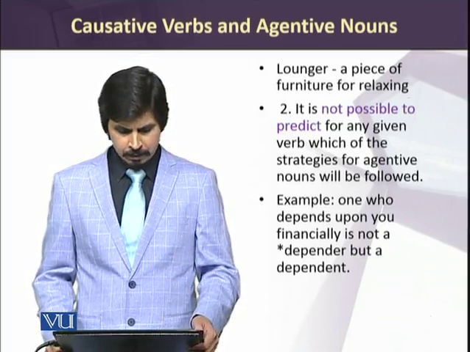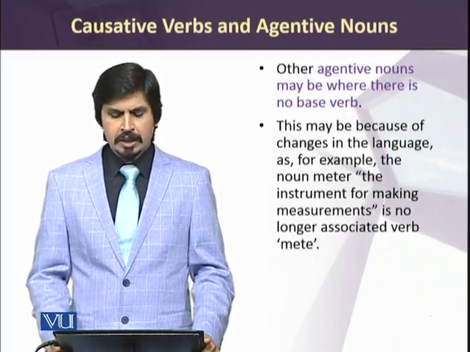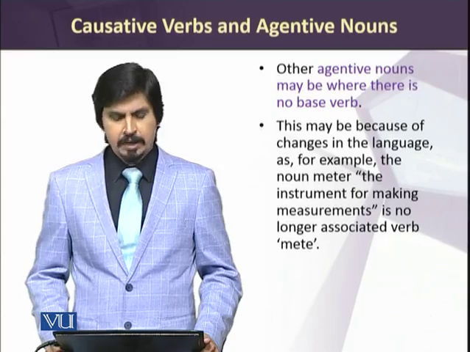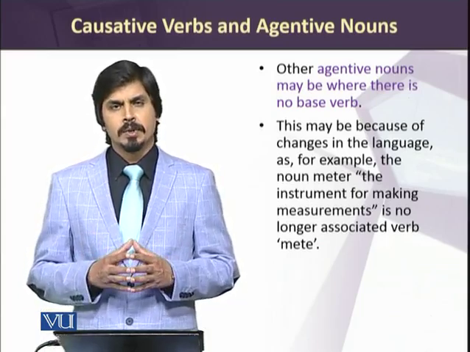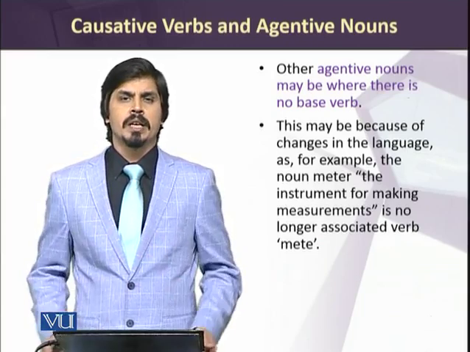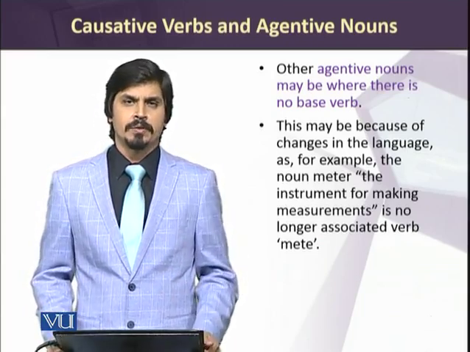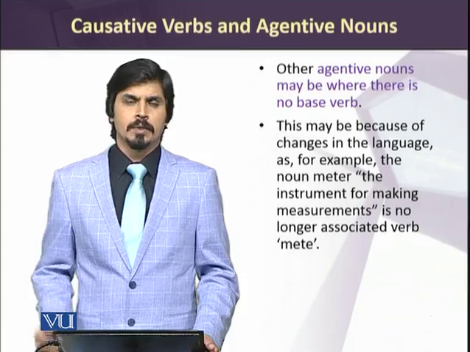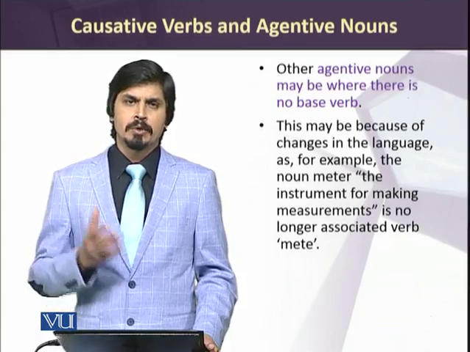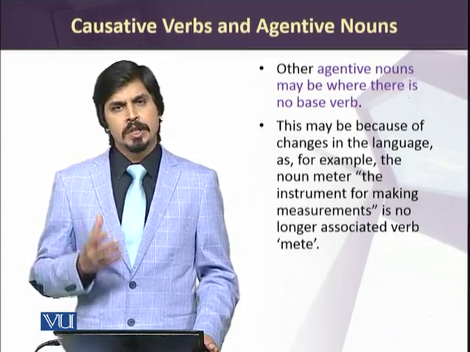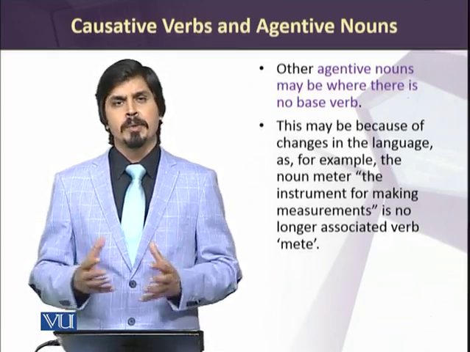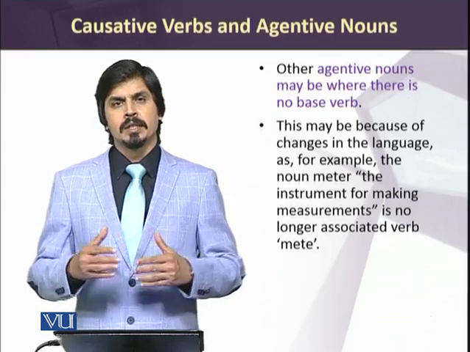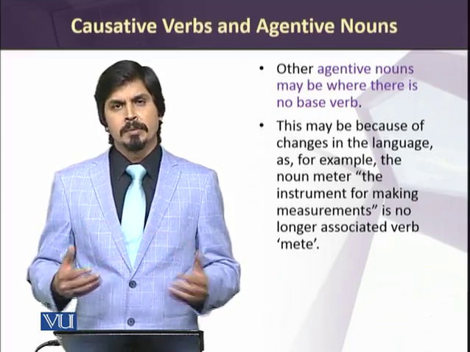Then other agentive nouns may be where there is no base verb. We can have agentive nouns without any base verb, or their base verb might have changed with the passage of time. As language changes, the base verb changes its meaning, or they may become different words, but the agentive nouns remain the same.